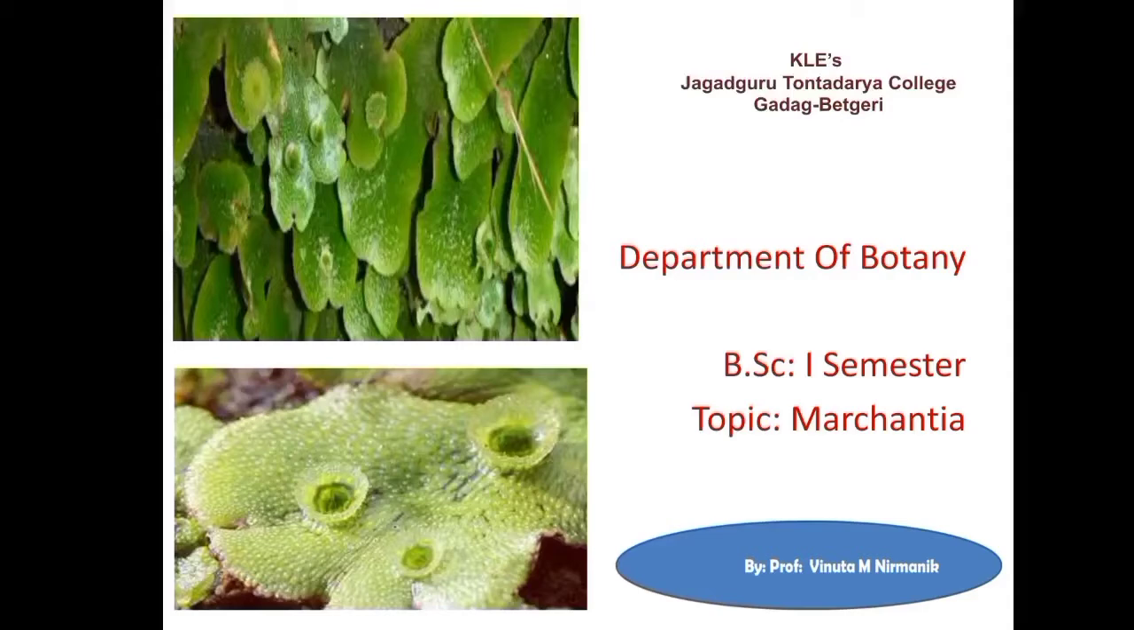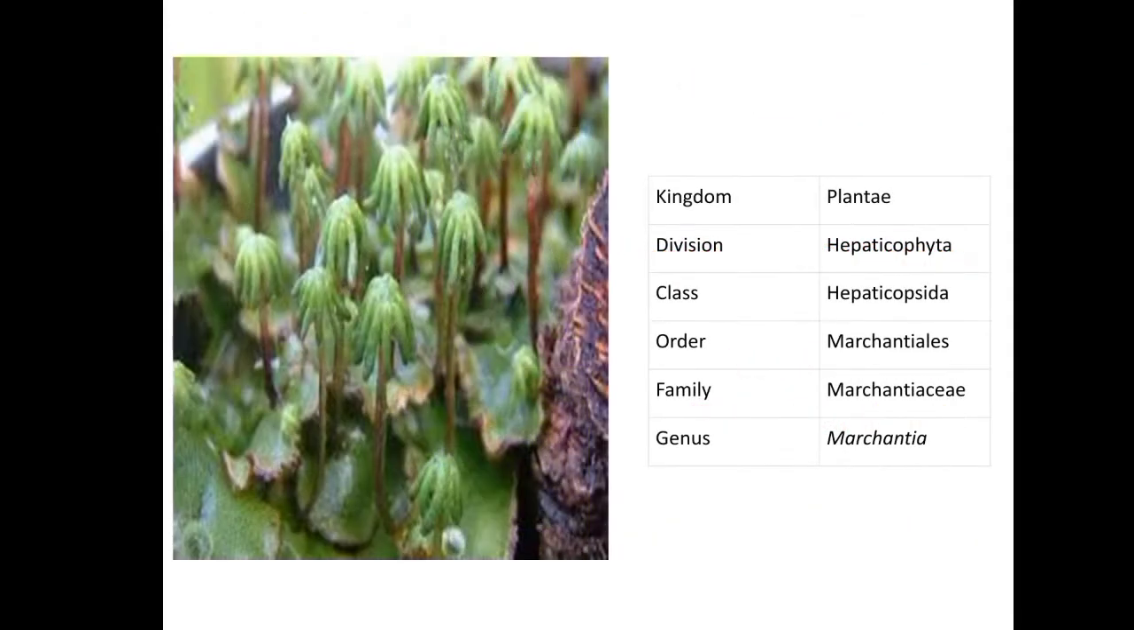Coming to the scientific classification of Marchantia, it belongs to the kingdom Plantae, division Hepaticophyta, class Hepaticopsida, order Marchantiales, family Marchantiaceae, and the genus is Marchantia. Marchantia reproduces vegetatively as well as sexually. The life cycle is haplodiplontic, and the haploid gametophyte is the dominant phase in the bryophytes.